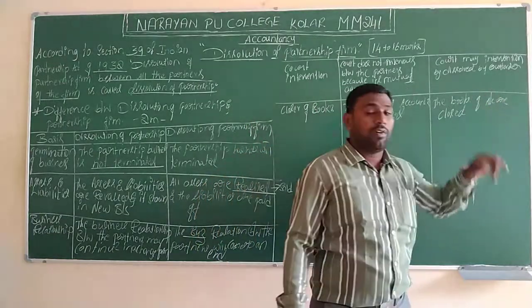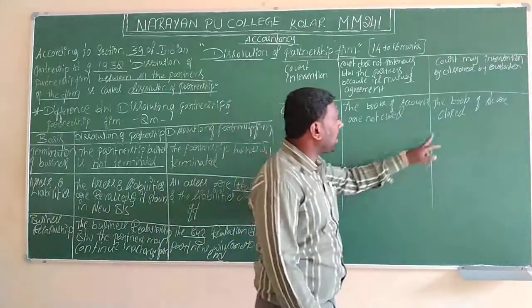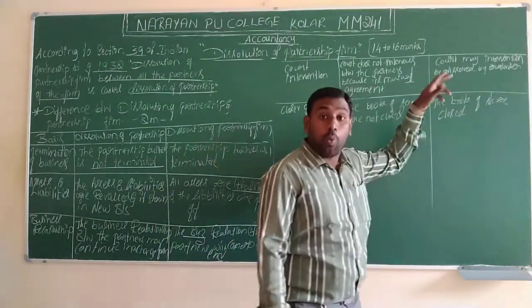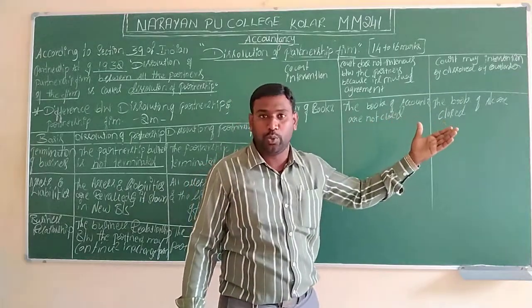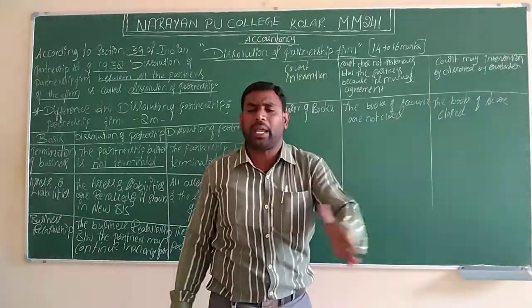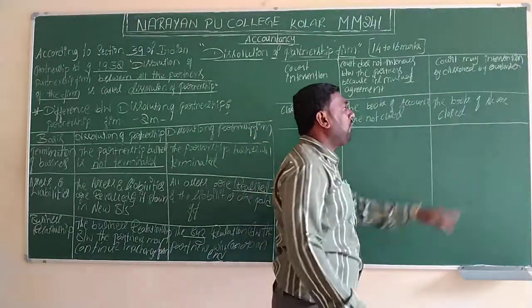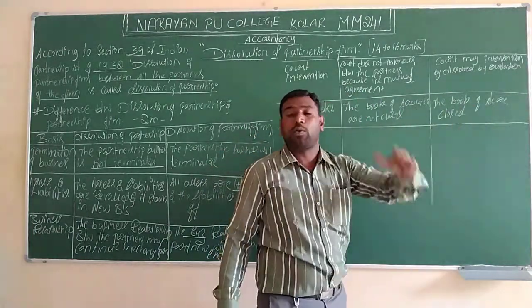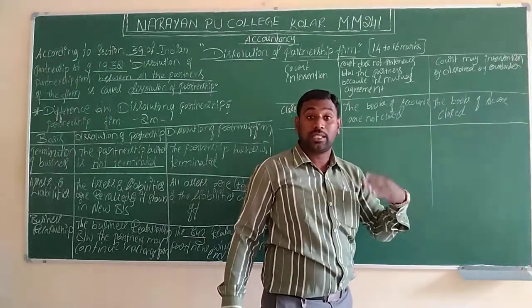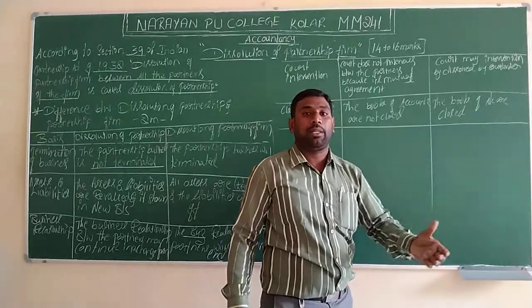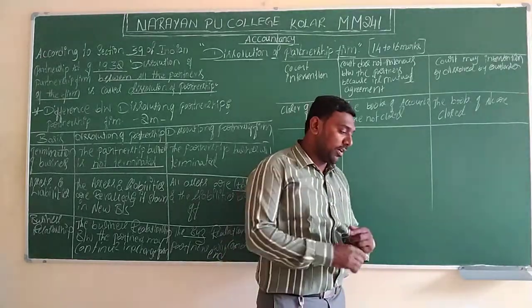In case of dissolution of partnership firm, the books of accounts are compulsorily closed. Why are they going to close them? Because the business will not be continued. The partners decide to break up their business, so the business will not be continued. For that sake, they also have to close their books of accounts. They won't close them as they will and wish. Some criteria and some procedure will be there. According to that only, they have to close the books of account.